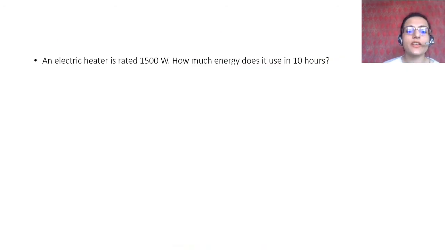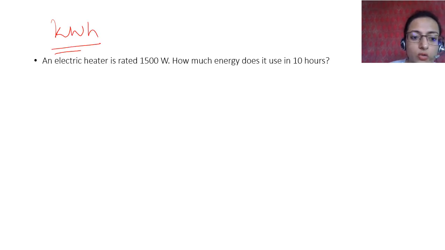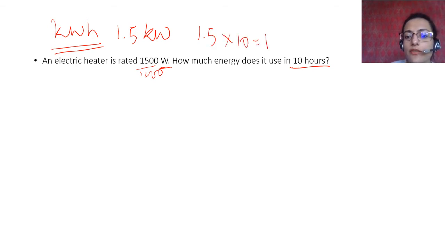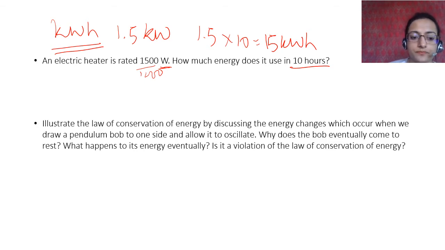Okay, so an electric heater is rated 1500 watt. How much energy does it use in 10 hours? Now what is the energy power? Same thing, kilowatt hour, right? This is the unit that you use. How many kilowatts used in how many hours? So if this is given in watts, how much is this in kilowatts? You divide by 1000, right? So it becomes 1.5 kilowatt. And for how long was it used? 10 hours. So you make 1.5 into 10, it uses 15 kilowatt hour of energy. Okay, this is the answer.